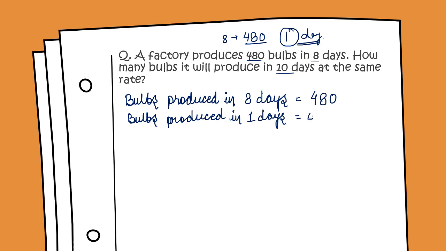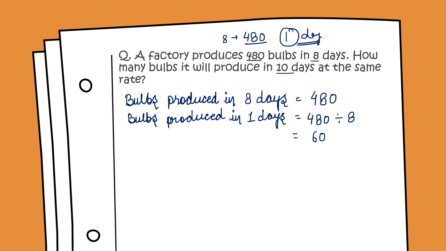So we will divide 480 by 8. 480 divided by 8 is equal to 60, which means bulbs produced in 1 day is equal to 60.